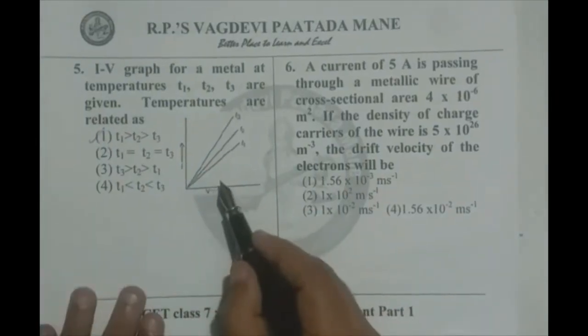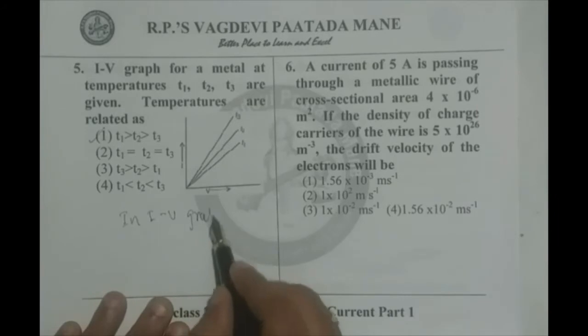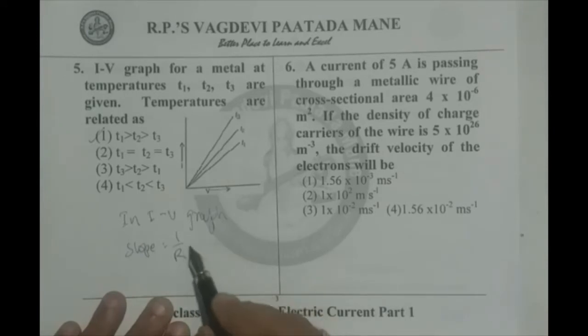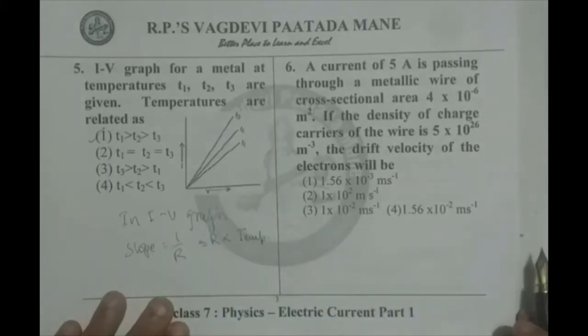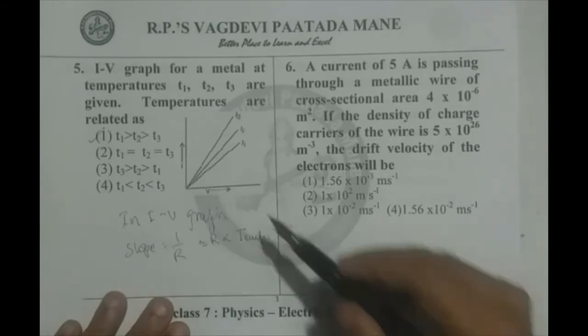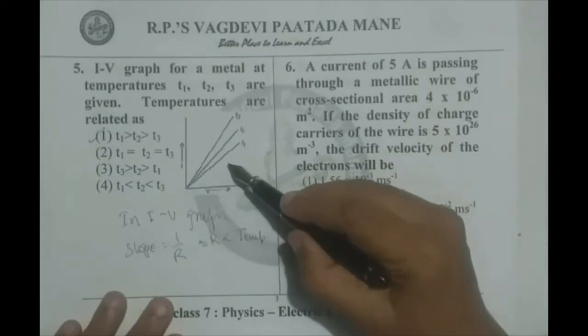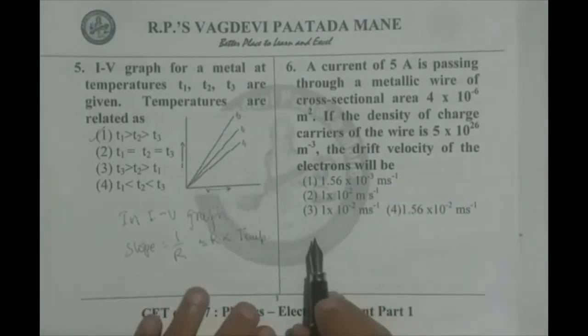Let me go through the logic once again. In the IV graph, slope is 1 by R, and R is proportional to temperature. Therefore, we can decide the answer. That is the first option, T1 greater than T2 greater than T3. Because slope for the T1 temperature is smaller, its resistance is larger. Therefore, temperature is also larger. Option 1 is correct. Now going for the sixth question.